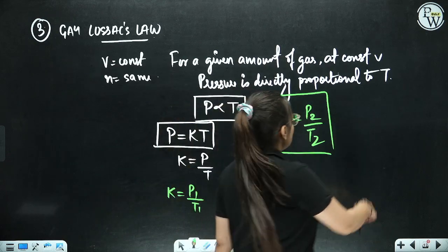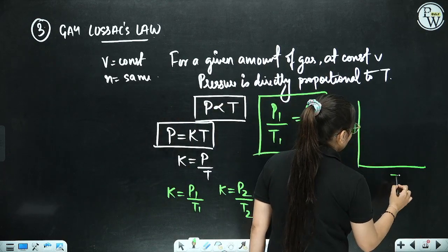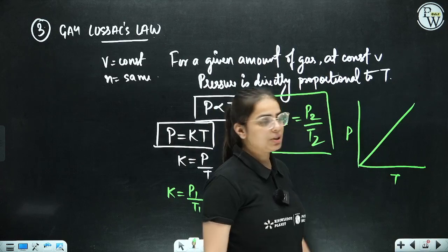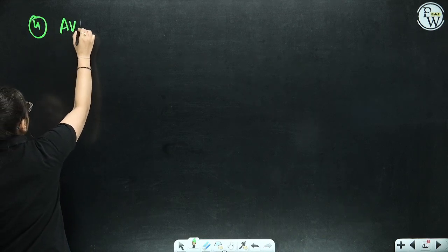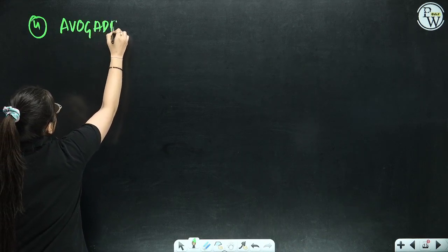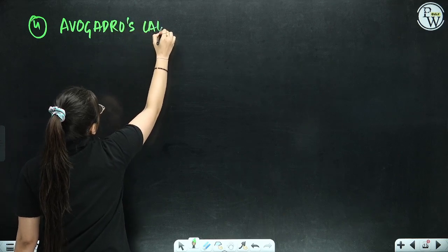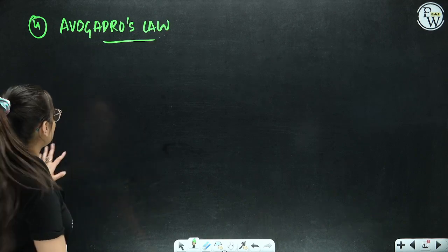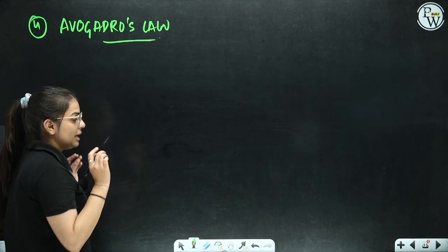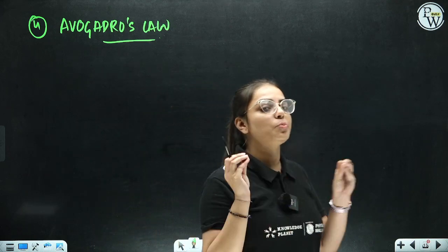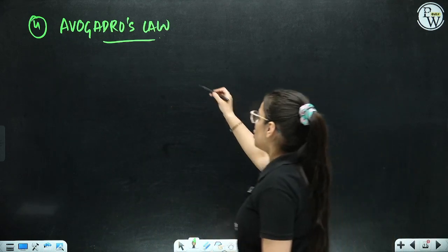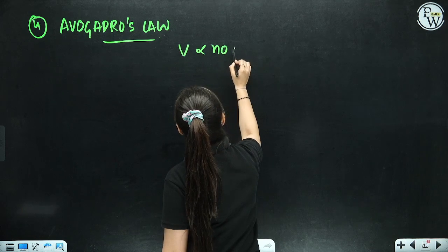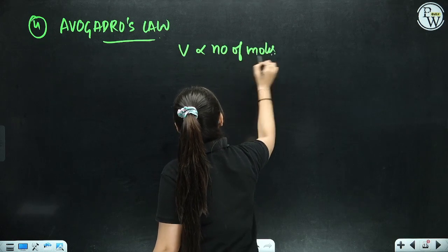So if I have to draw a graph between pressure and temperature, it is going to be a straight line again because they are directly proportional to each other. Now, students, comes your fourth, that is going to be your Avogadro's law. Avogadro's law states that volume is directly proportional to the amount of gas. Volume is directly proportional to the number of moles, or the amount of gas.